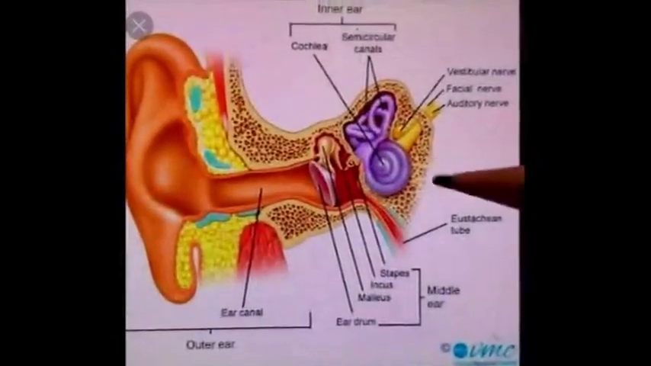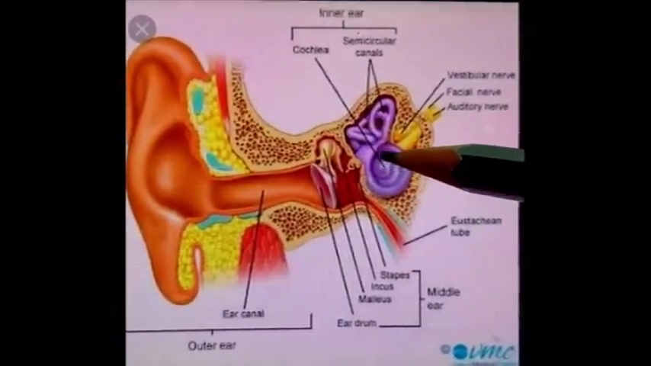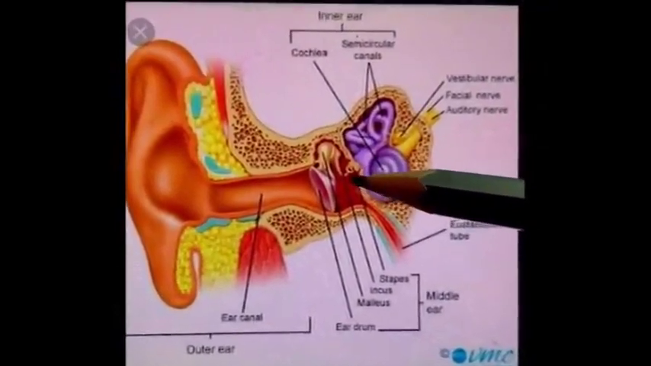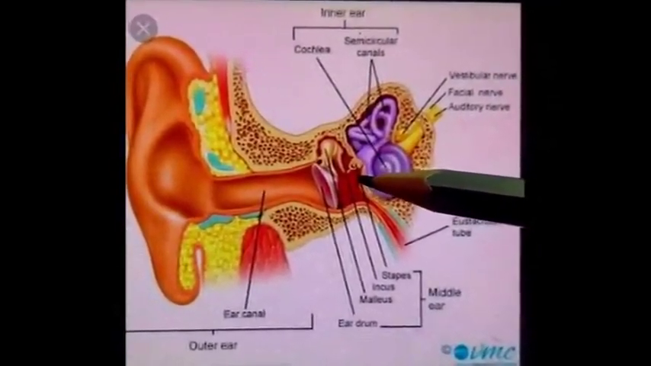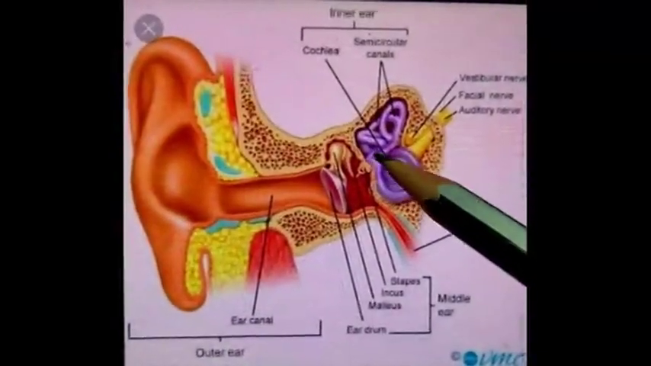So first structure is cochlea, which is rounded in shape, and the first turn of this cochlea produces an impression of promontory on the medial wall. Second structure is vestibule.